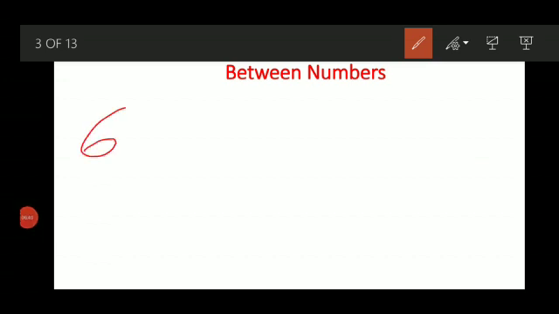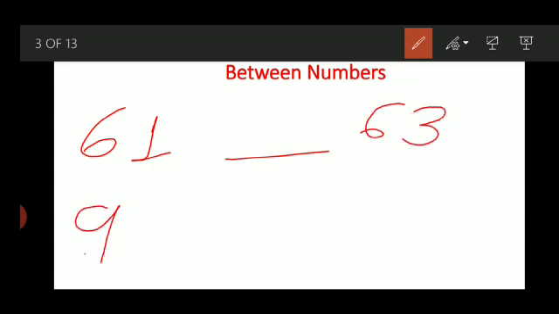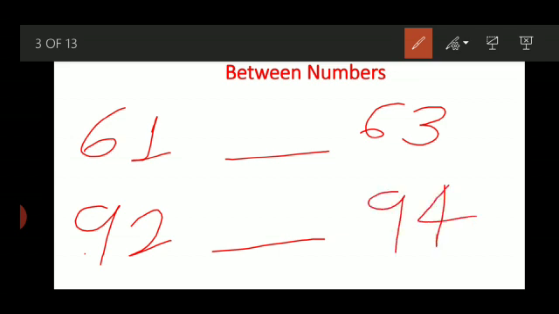Like 61, 63, 92, 94. See what you will find out. What comes between 61 and 63, and next question, what comes between 92 and 94? Don't fear, the concept is very clear.